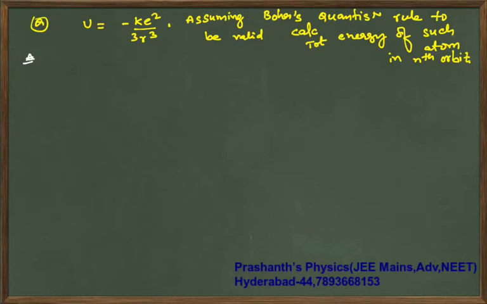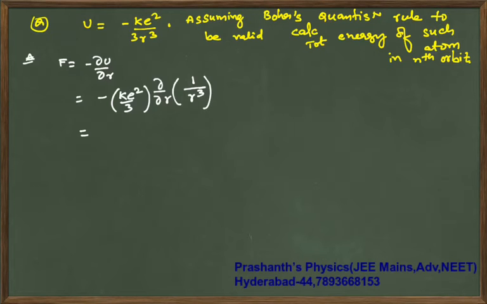Now the answer to this question is, your centripetal force is, as I have discussed, minus ∂U/∂r, that is equal to minus k e square by 3, which is constant, so I can take it out, times ∂/∂r of 1 by r cube, that is equal to minus k e square by 3 times ∂/∂r of r power minus 3, which is minus 3 r power minus 3 minus 1.